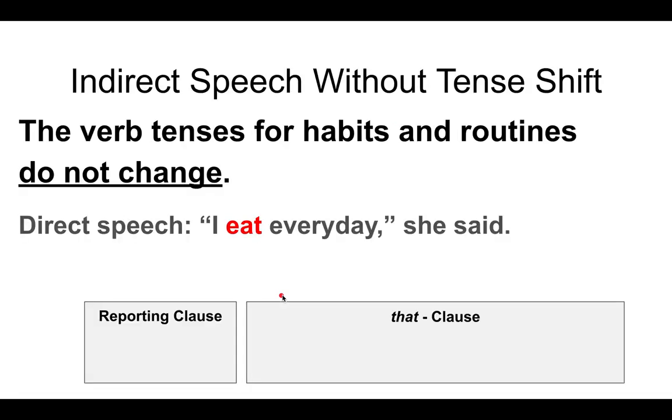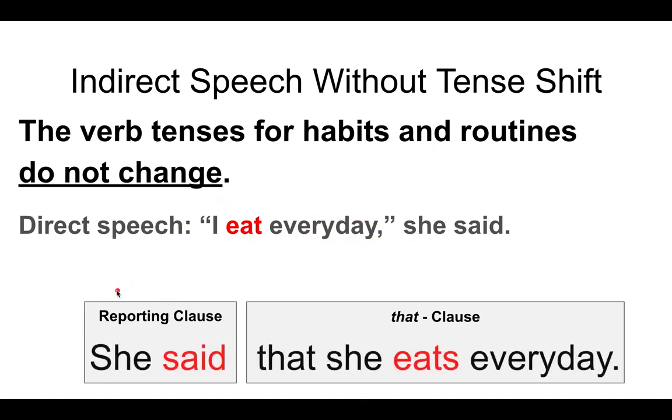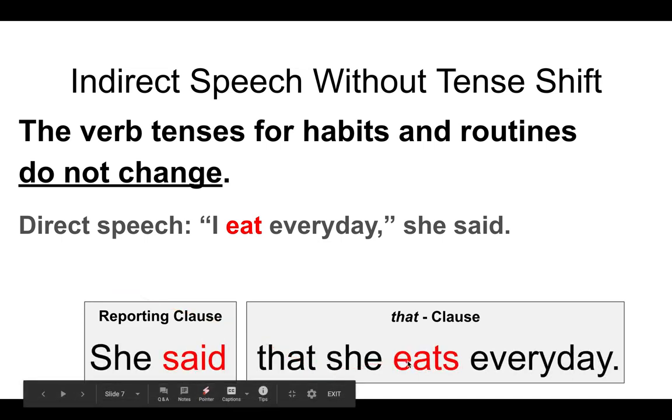So to get back to the topic of today, the verb tenses for habits and routines do not change when we have a past tense reporting verb in the indirect speech. So for example, direct speech, I eat every day, she said. For my reporting clause, for indirect speech, I would say, she said that she eats every day.